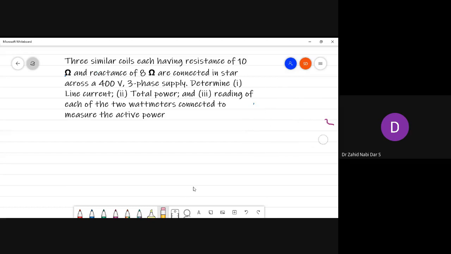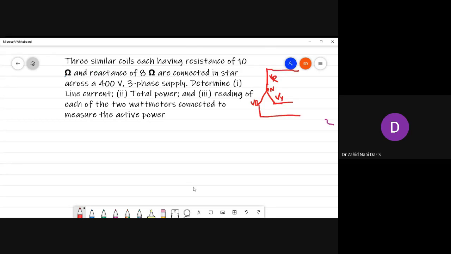So you understand what it means. First of all, you have to understand what does it actually mean. If you connect like this, this is your VA here, and this is the neutral part. This is your, suppose, VB. Sorry, we will keep it VR, VB and VY. Okay, this is your VY. So from here, here and here, let's see.